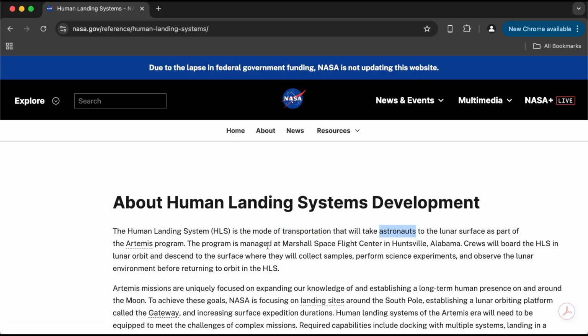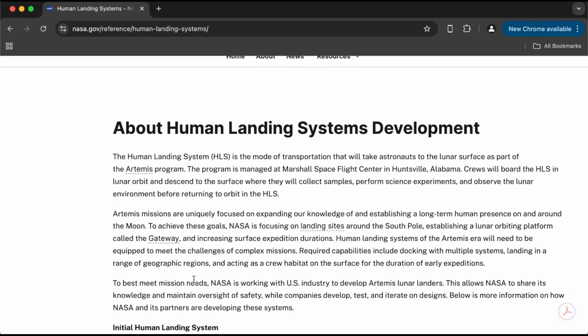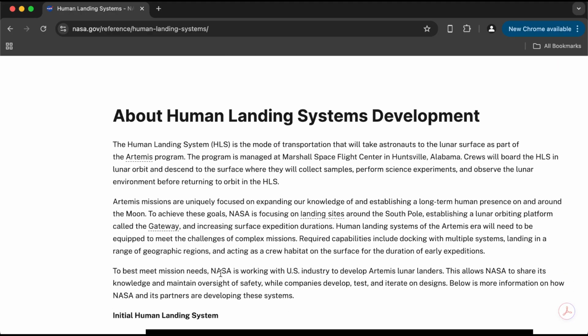The program is managed by this agency, whereas the Artemis mission has this long-term goal, right, to establish a presence of humans around the moon. They're working with some partners to do that.